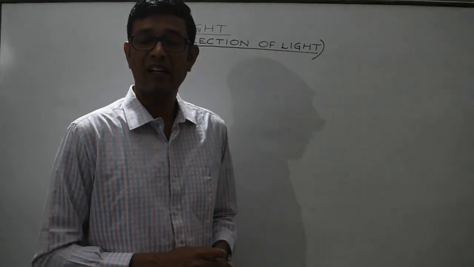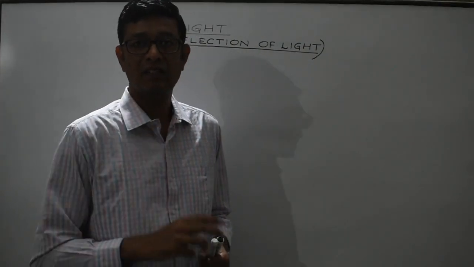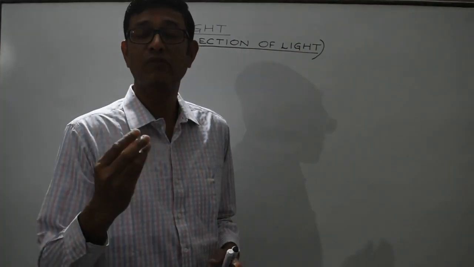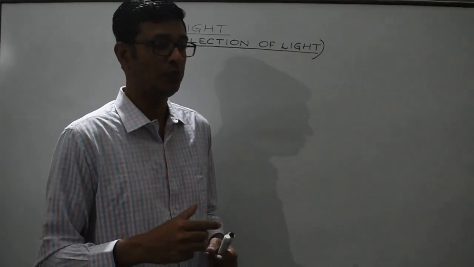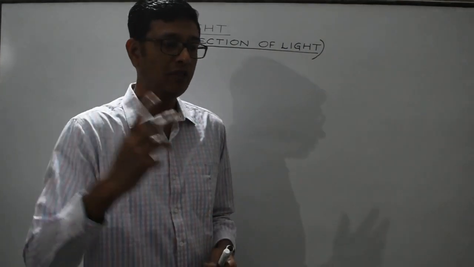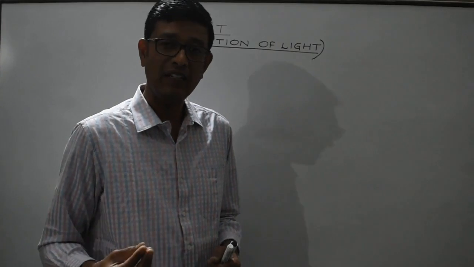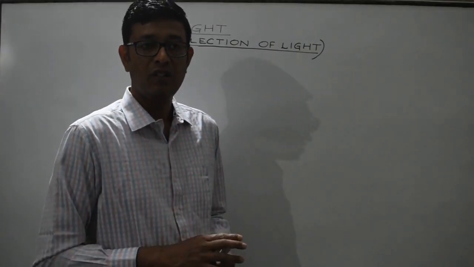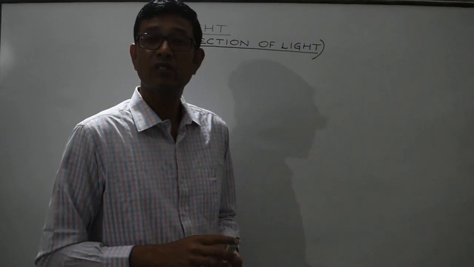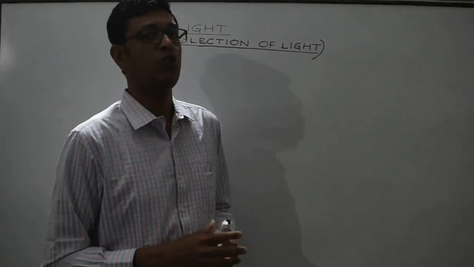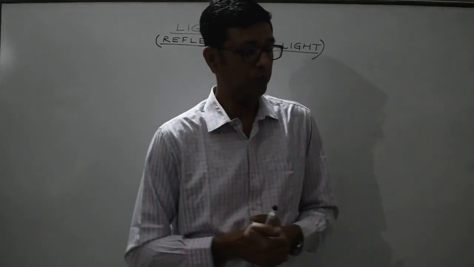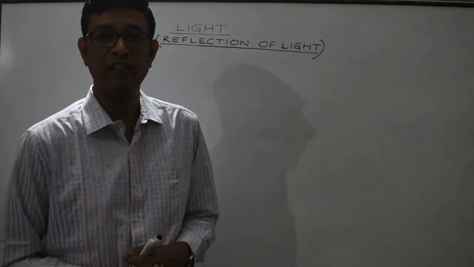You will study in higher classes that it contains packets which are known as energy packets, which are known as photons. Photons, P-H-O-T-O-N-S, photons. So now, from your level point of view, light can be defined as electromagnetic radiation. It is a small part of the electromagnetic spectrum which is visible to us. Light obviously is a form of energy. Now, in the first topic, we will discuss reflection of light.